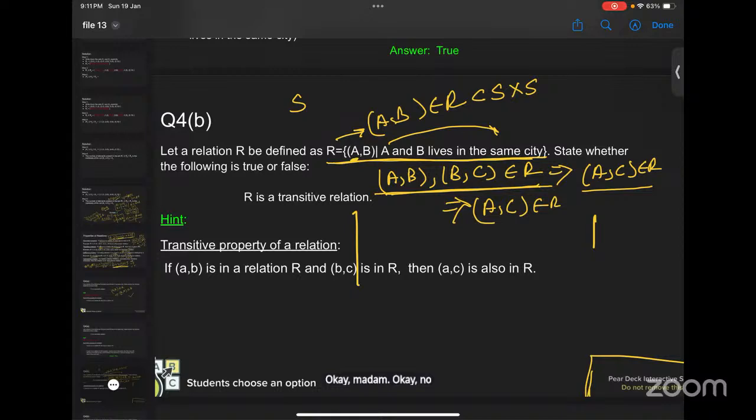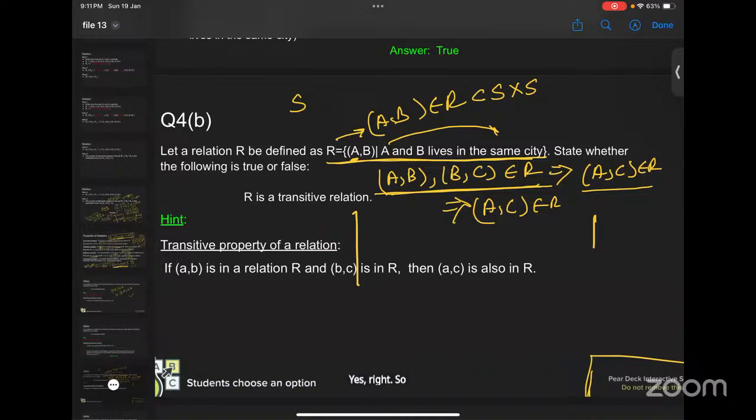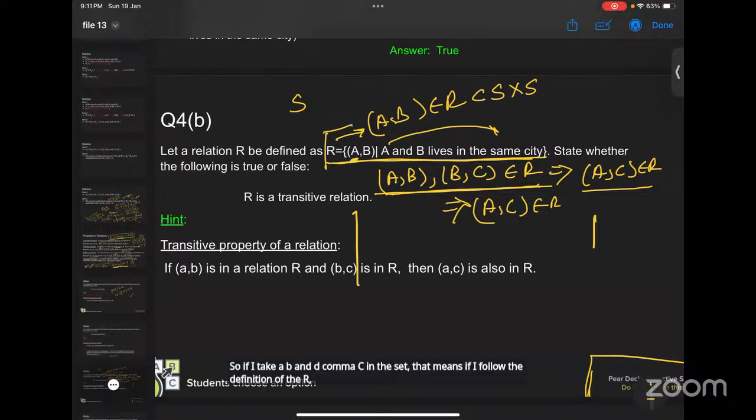Let us proceed, ma'am. Here, for BC we have to replace in the original definition A to B and B to C. That means B and C live in the same city. Yes, right. So if I take A, B and B, C in the set, and follow the definition of R, it will mean that A and B live in the same city, and B and C also live in the same city. So it will automatically imply that A and C also live in the same city, right? Yes, that's the point.